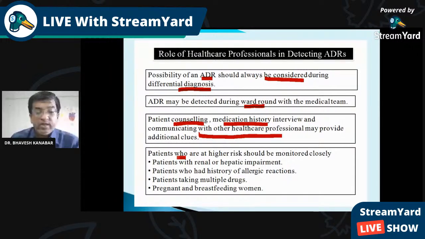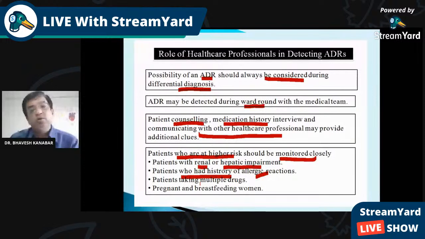Patients who are at higher risk should be monitored closely. As we have discussed, those more than 60 years of age, women, and those 1 to 40 years of age are at higher risk. Other conditions in which close monitoring is needed are renal condition, hepatic impairment, and patients who have a history of allergic reaction.